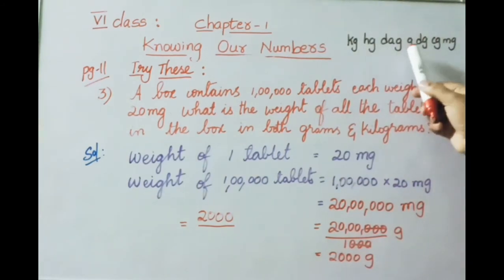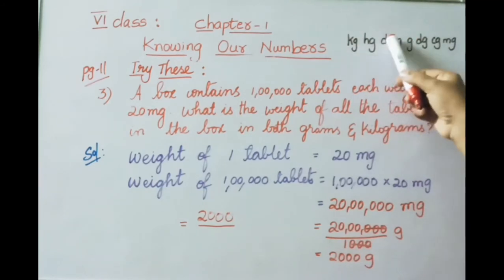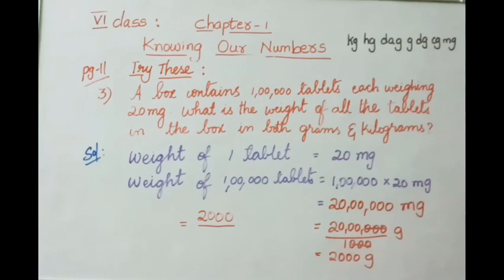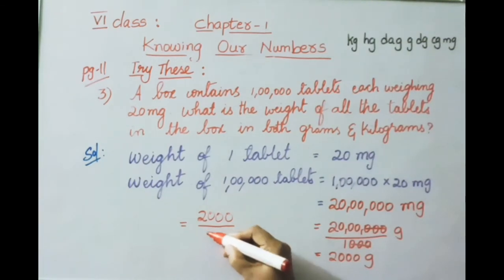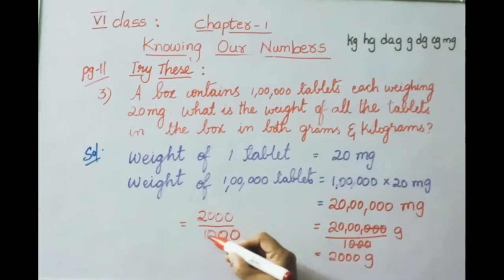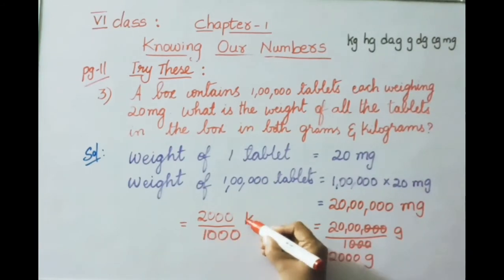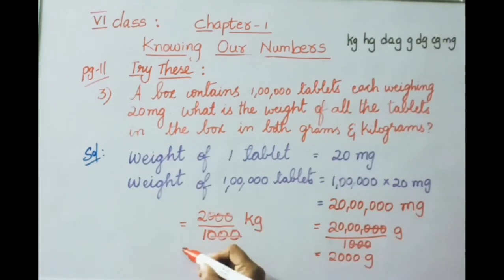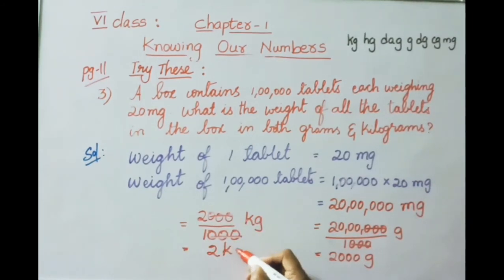How many places were there between grams to kilograms? 1, 2, 3. 10 tens 100, 100 tens 1000. So lowest to highest value, what we need to do? Divide. So 2000 divided by 1000. This value will be converted into kilograms. Cancel zeros. So what is the answer? 2 kilograms.